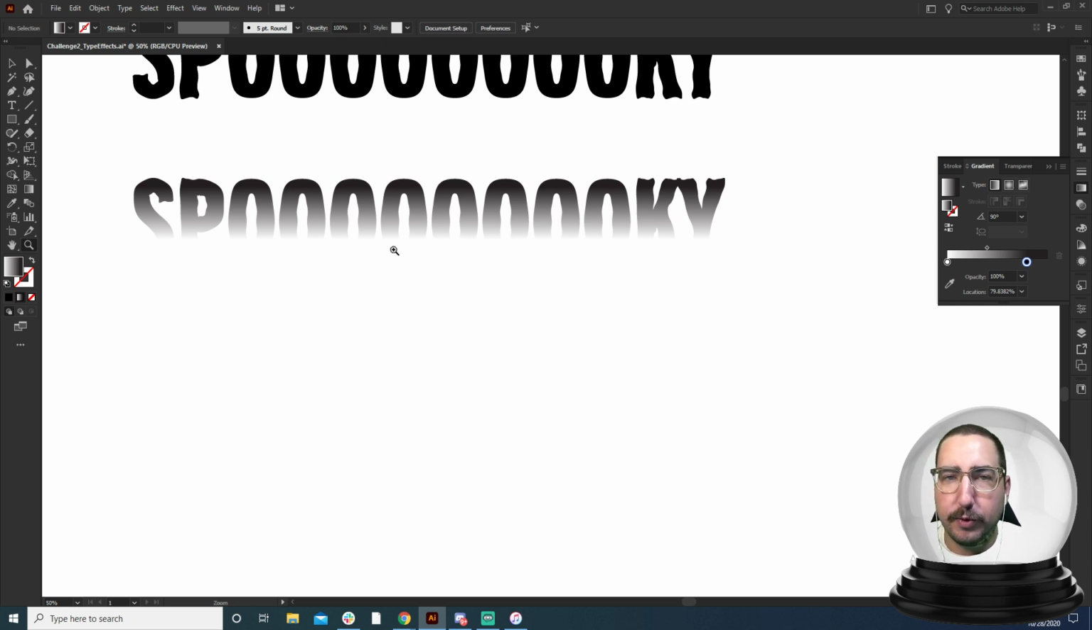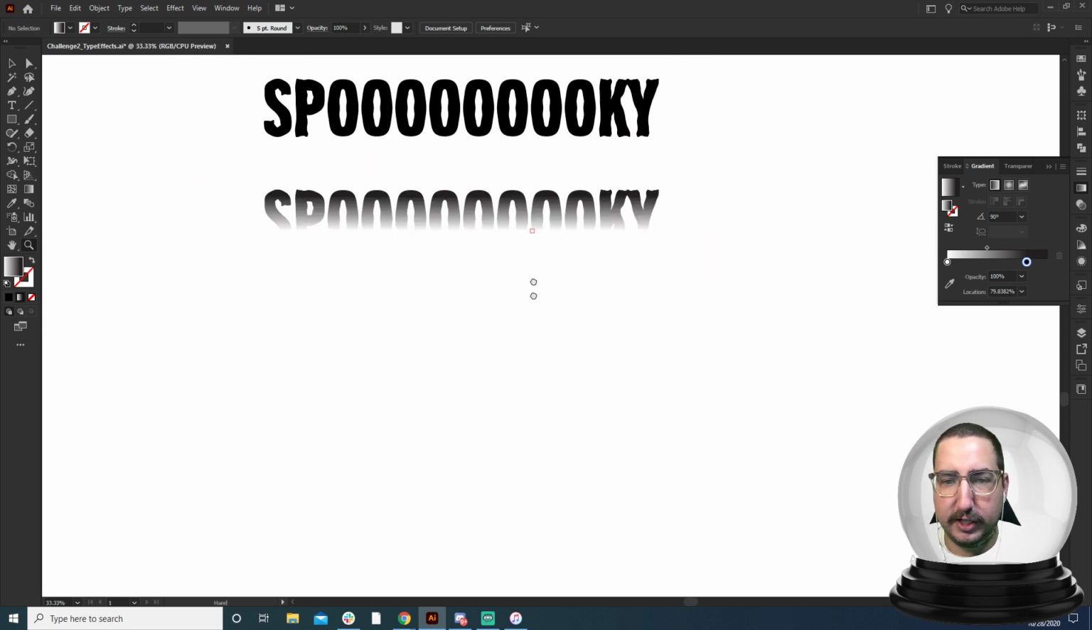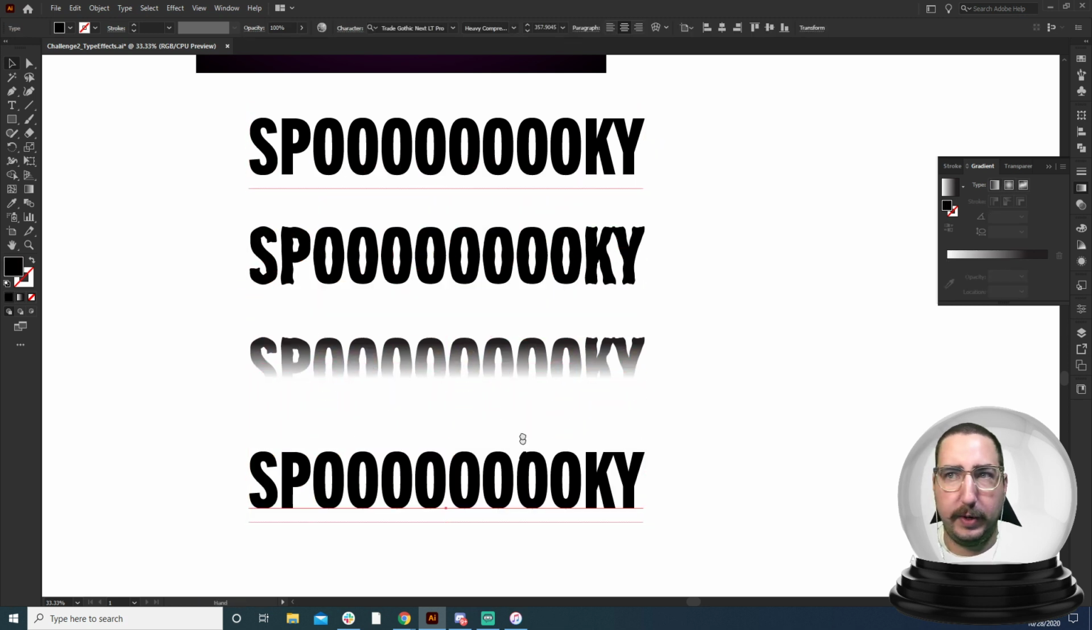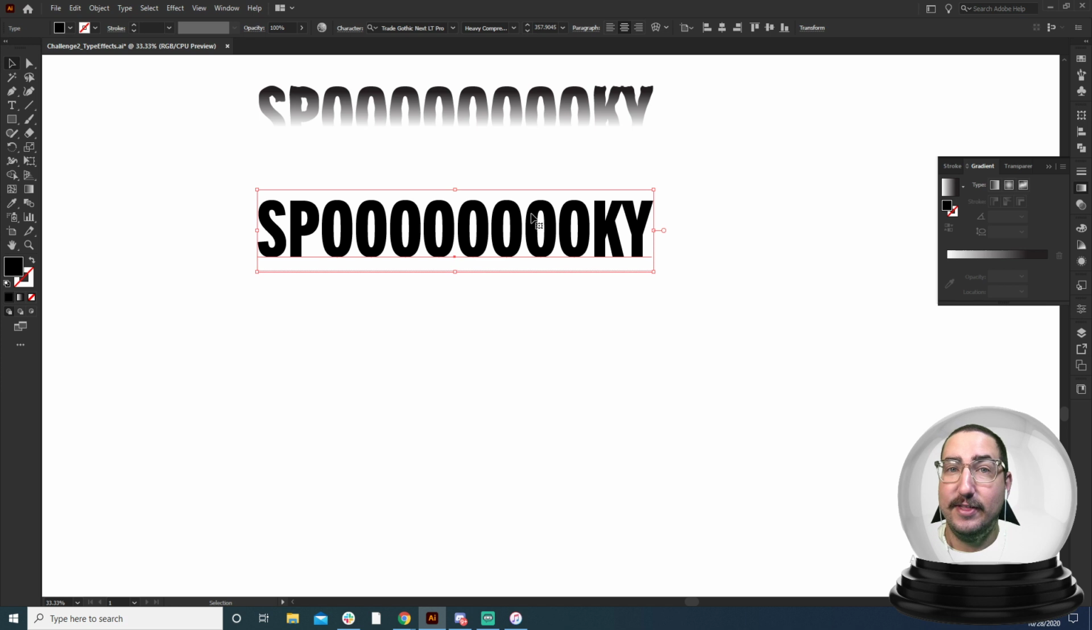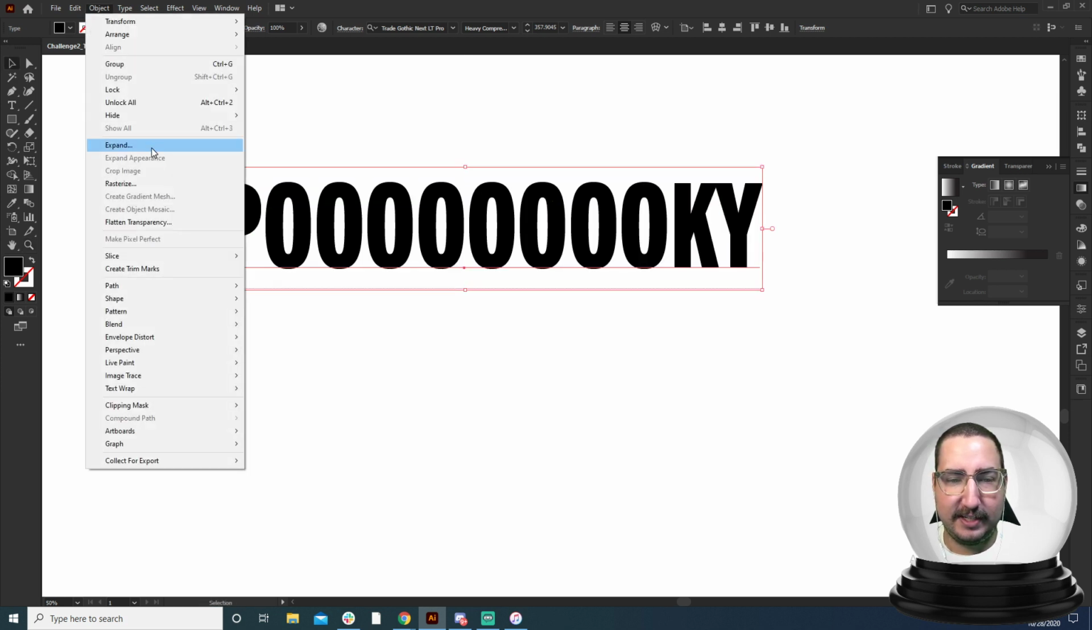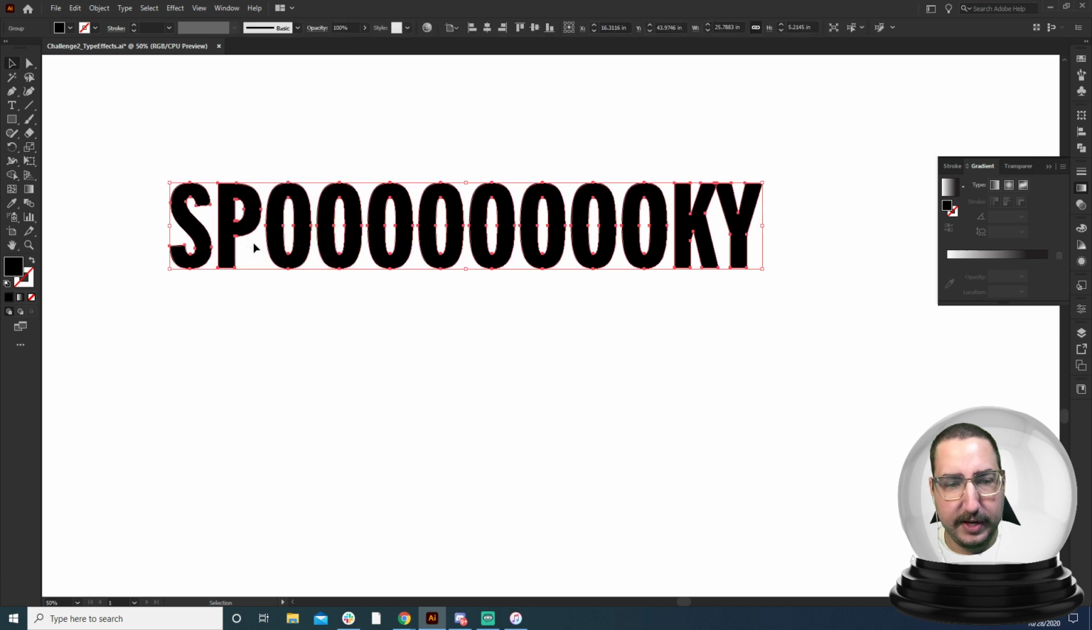Now, there's another way that we can do this using the zigzag tool. So let's check this out. What we can do is we can grab the type, and I'm literally going to show you like 40 ways to do this because, again, there's no wrong way to do things here in Illustrator, only different ways. So we're going to grab our type, and we are going to go to Object and Expand. There we go, we have it expanded.